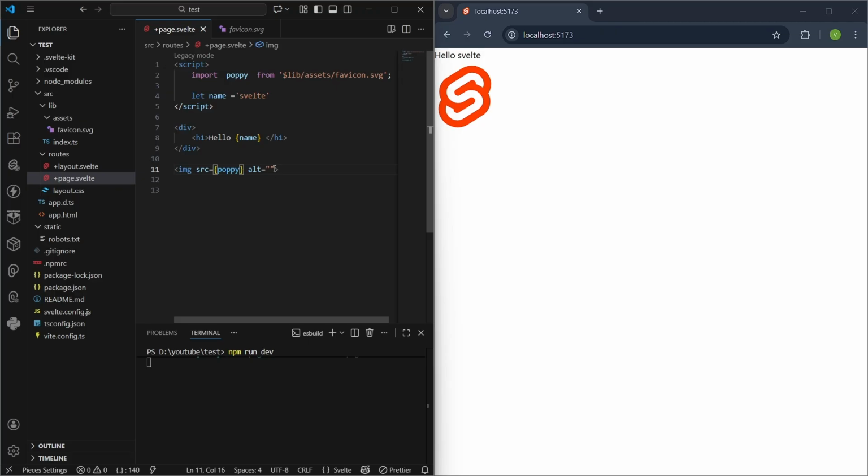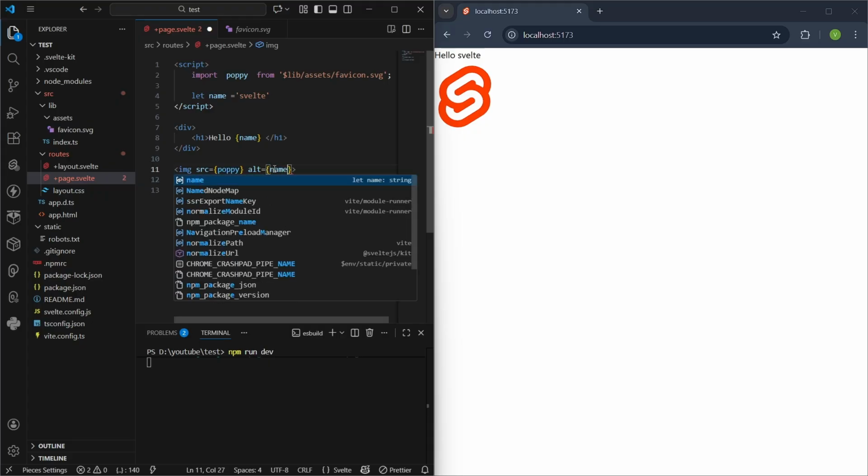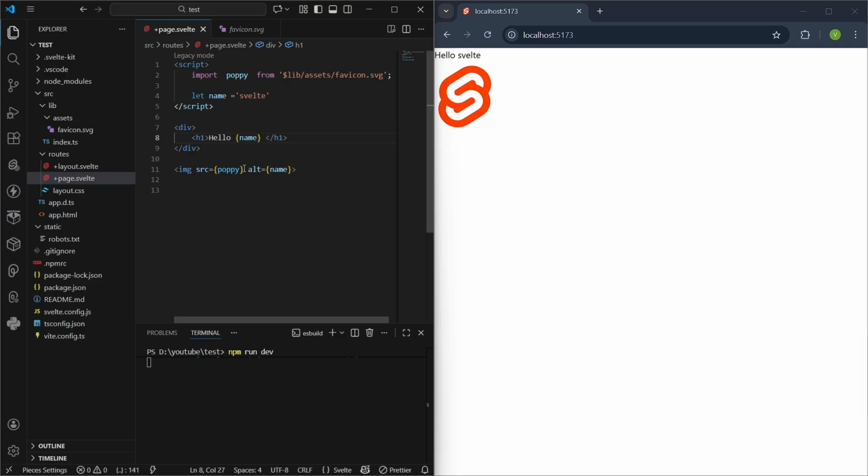And in the attribute alt, I'm going to use the name variable. You can see now, let me remove this source, then you will be able to see this alt attribute. Look, Svelte with an exclamation mark.